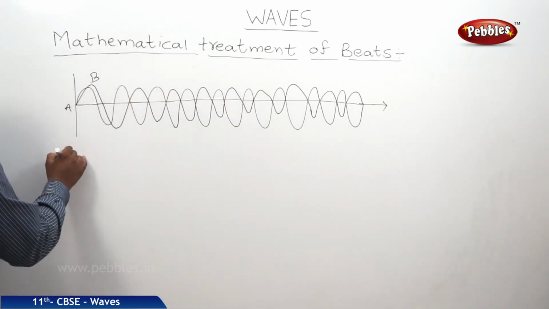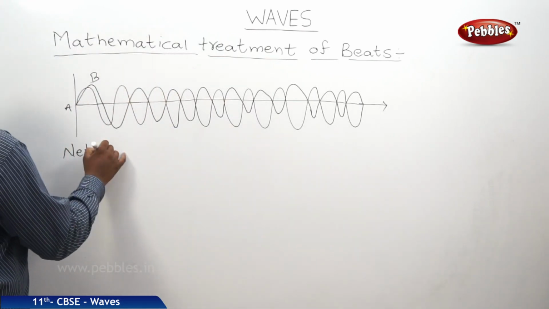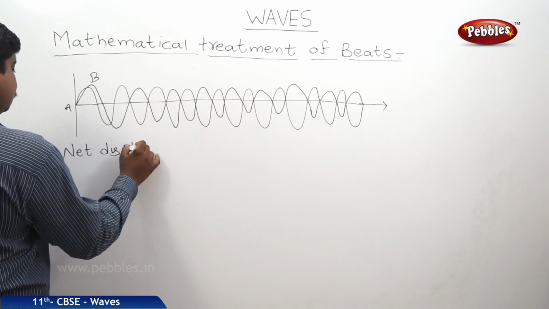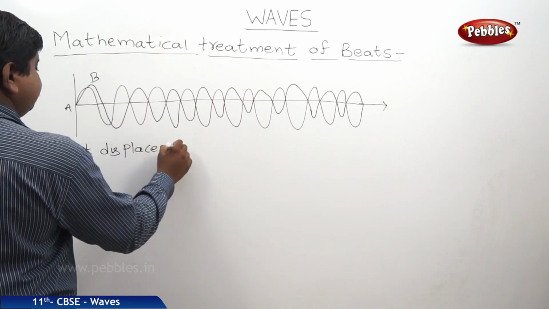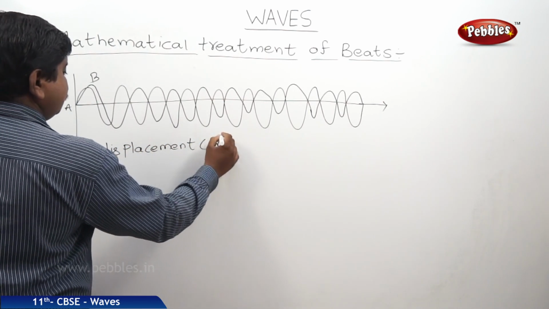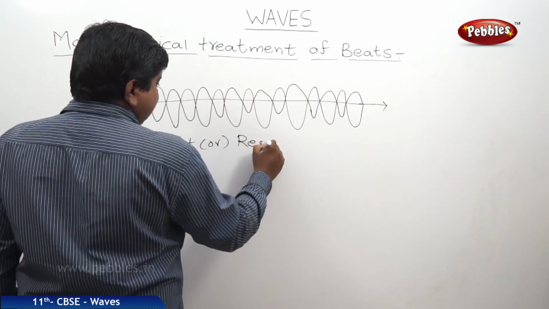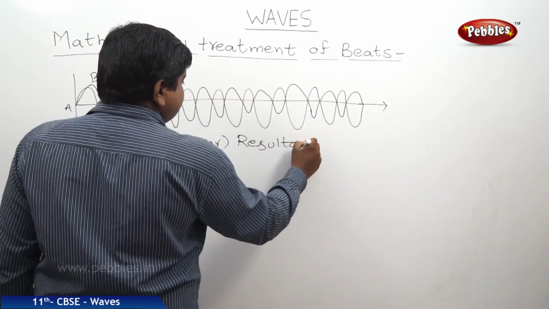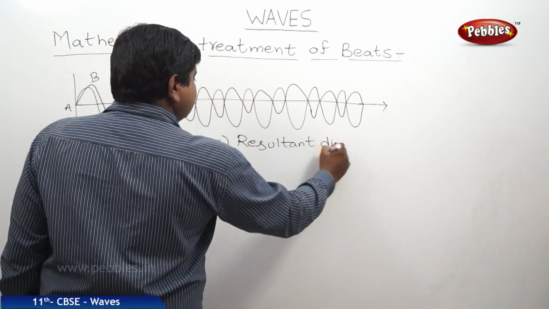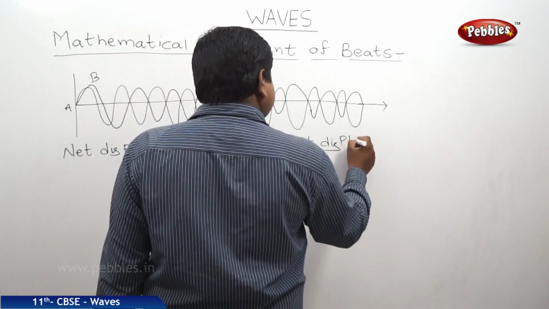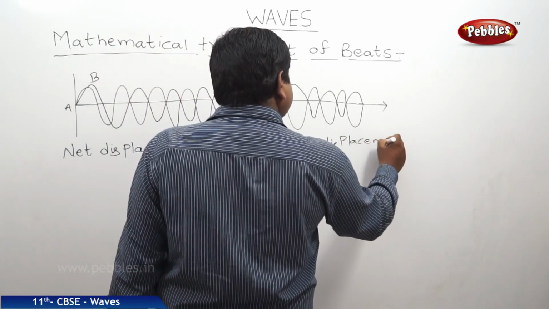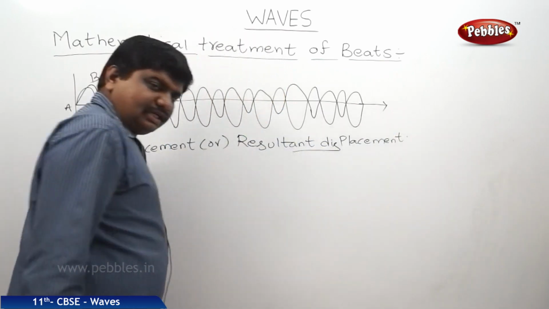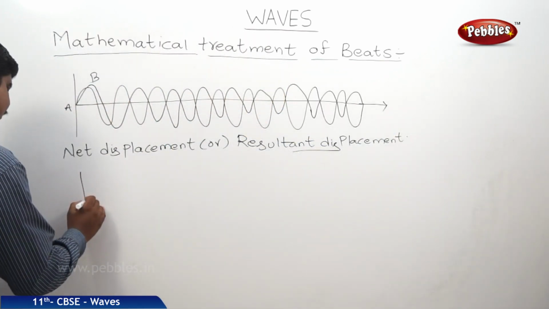So the net displacement, the resultant displacement, is equal to this; the form of the wave is like this.